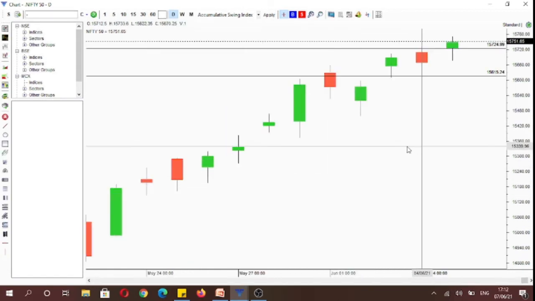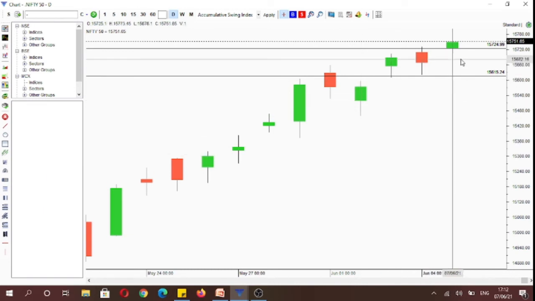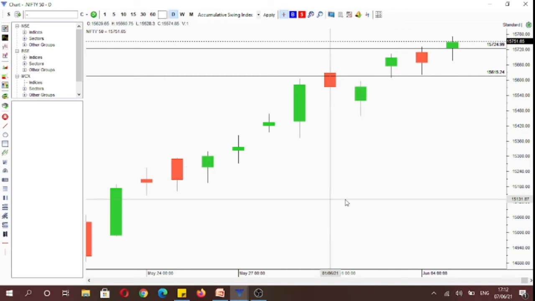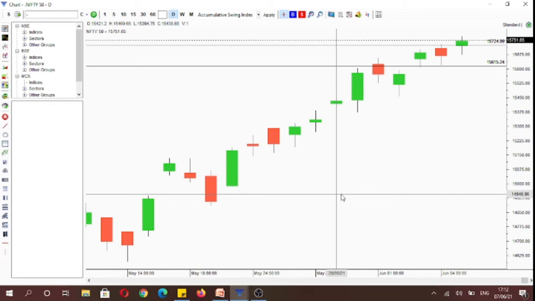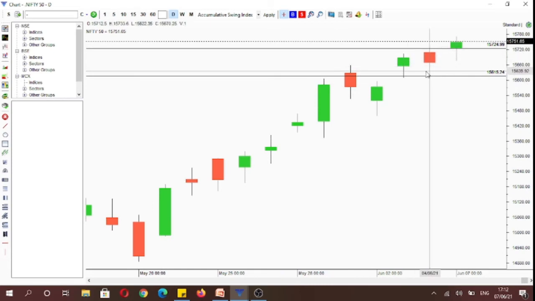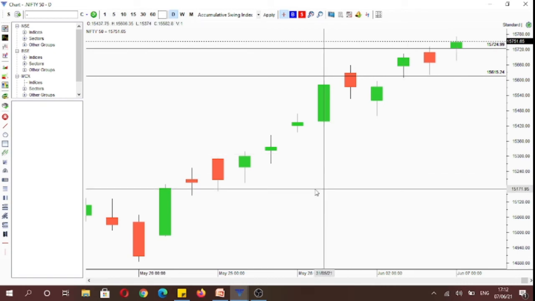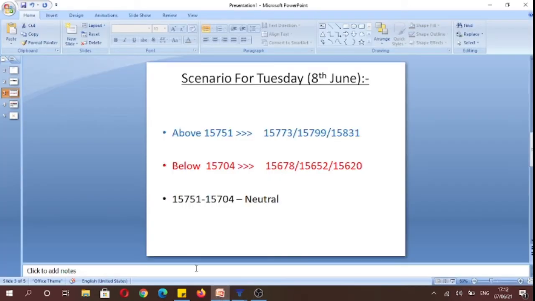So we had full time frame continuity to the upside, which means that above today's open of 15,725 levels, all the larger time frames, monthly, weekly, as well as the daily, were under control of buyers who are aggressive in lifting the offers. And in terms of the price structure, we are making higher highs, higher lows, higher highs, and higher lows. So there should not be any doubt in one's mind that currently we are in an uptrend, and based on the price structure, we get the following scenario for tomorrow.